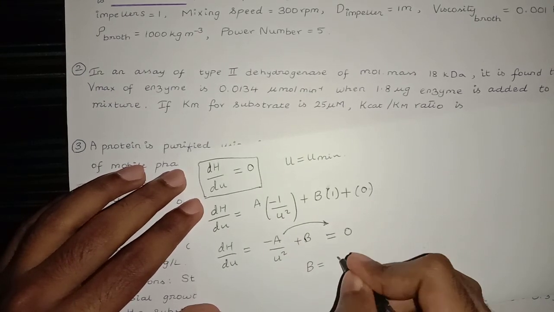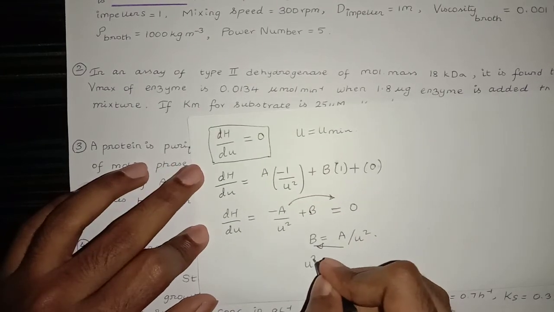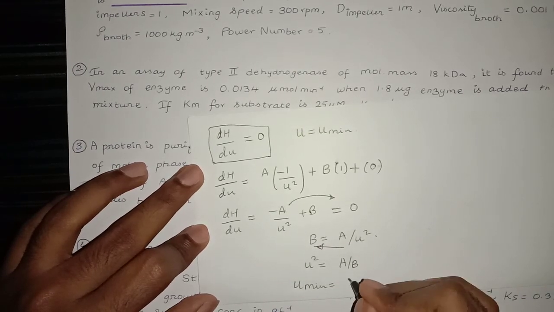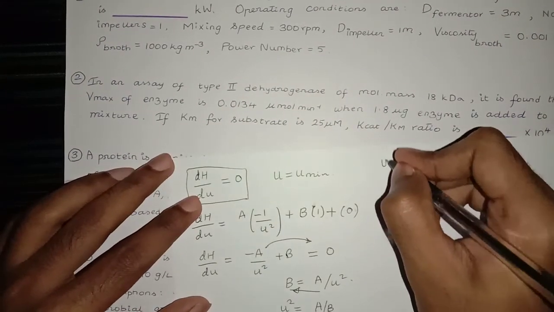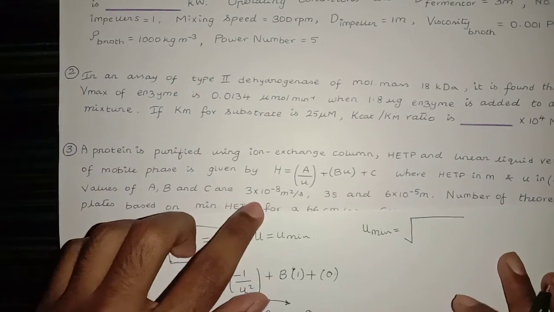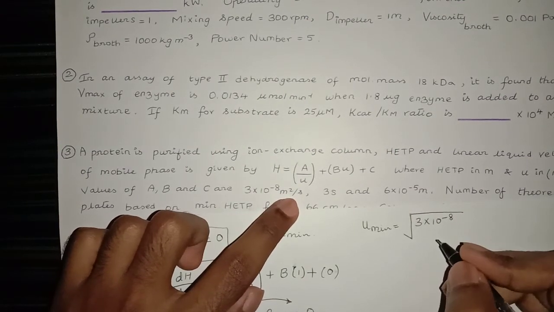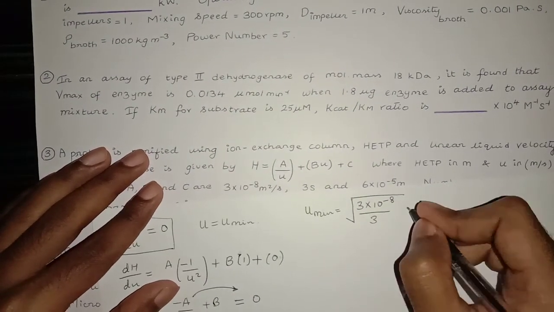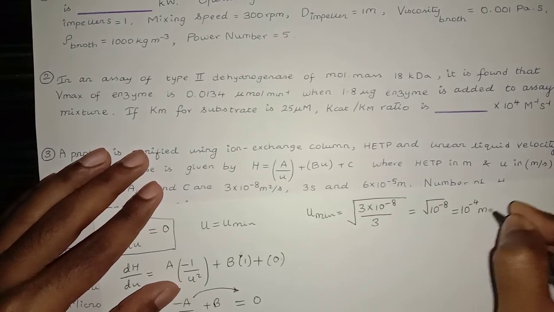B is equal to A over u square, so u square is equal to A over B. U, that is the minimum mobile phase velocity, is the square root of A over B. Let's find the value: square root of 3 into 10 raised to the power negative 8 meter square per second, divided by 3 seconds. Dividing by 3, we get root of 10 raised to the power negative 8, which is 10 raised to the power negative 4 meter per second.